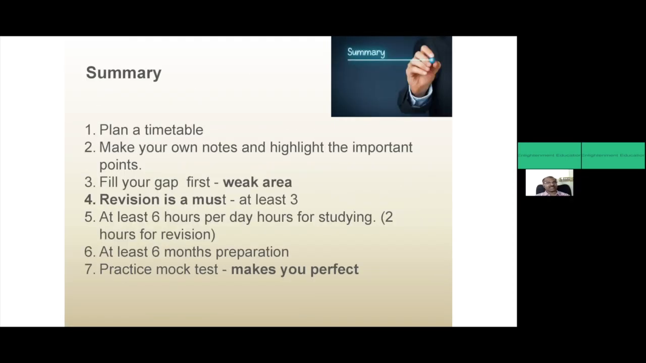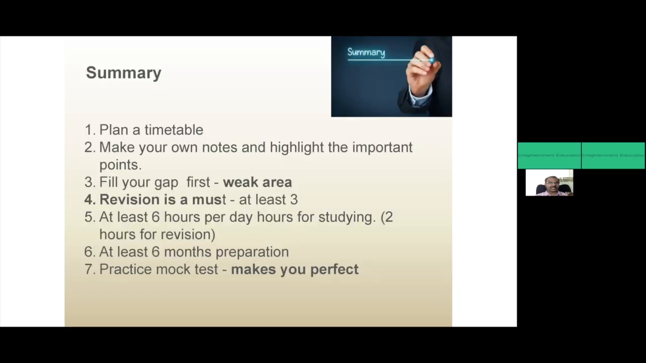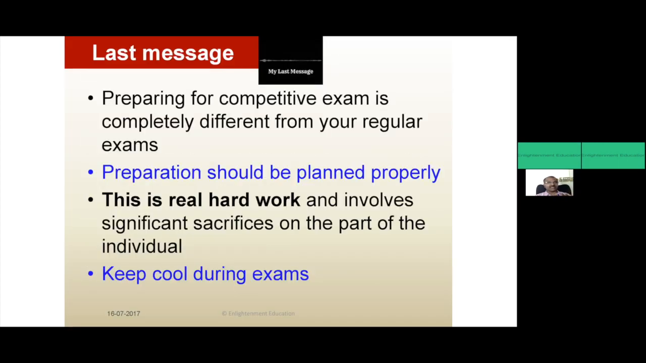And the last message to you: preparing for a competitive examination is completely different from your regular university examination. It should be planned properly. You must have your own written timetable. This is real hard work and involves significant sacrifice on the part of the individual, over six months. And keep cool during the examination also.